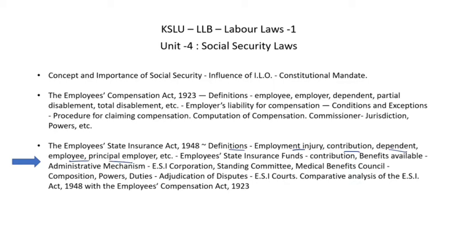Followed by, we will be discussing the Employee State Insurance Fund, what the contribution mechanism for it is, and what benefits are available to employees. Then the administration of the Employee State Insurance Corporation and the Employee State Insurance Scheme, which includes the ESI Corporation, standing committee, medical benefit councils, and then adjudication of disputes. In case of adjudication of disputes, there will be the ESI Court. We will discuss the powers and duties of ESI Courts, and we end our discussion with a comparative analysis of the ESI Act 1948 and the Employee Compensation Act 1923.